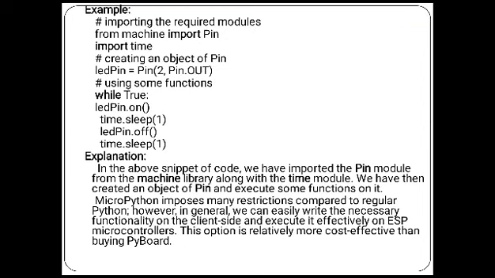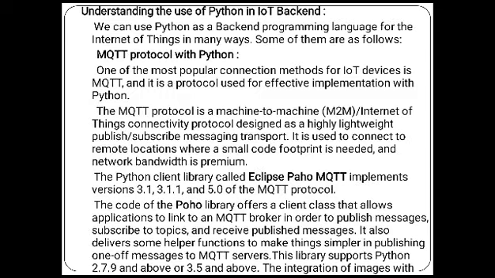Example: importing the required module. Create an object pin, LED pin, using the Pin function. While True: LED pin on, time sleep, LED pin off, time sleep. In this snippet, we have imported the Pin module from the machine library along with the time module. We create an object of Pin and execute some functions on it. MicroPython involves many restrictions compared to regular Python. However, in general, we can write the necessary functionality of the client code and execute it effectively on the ESP microcontroller.